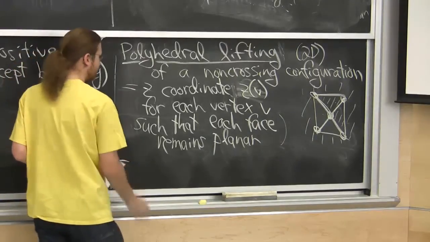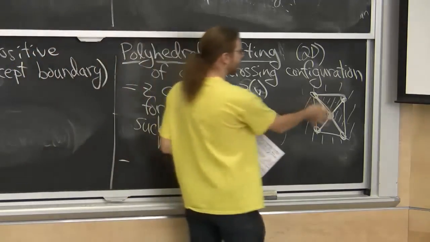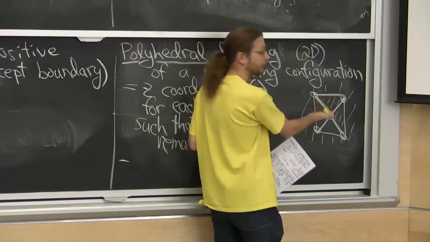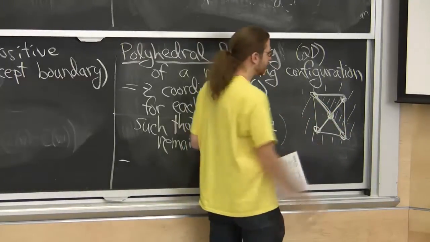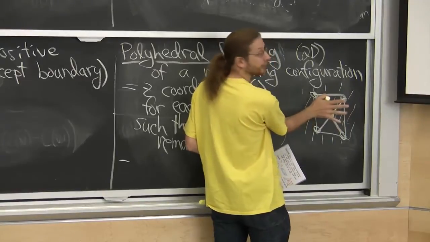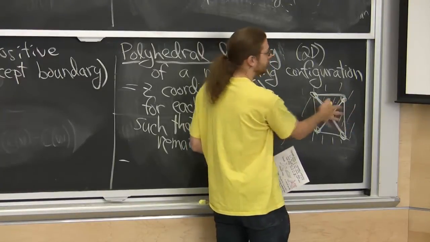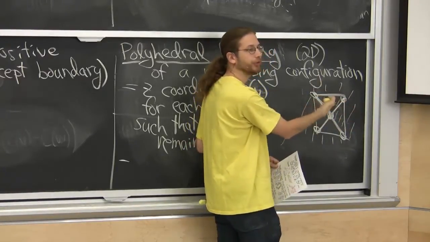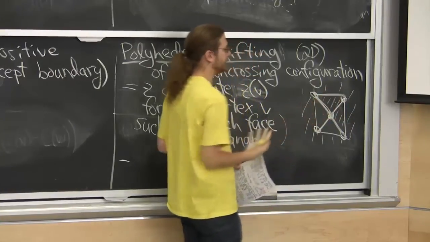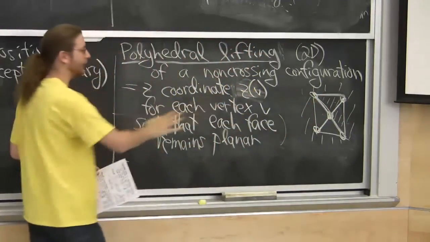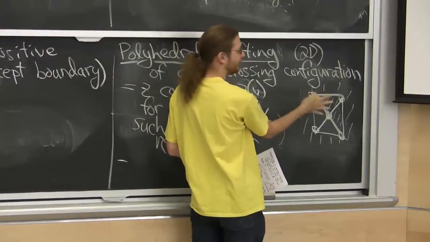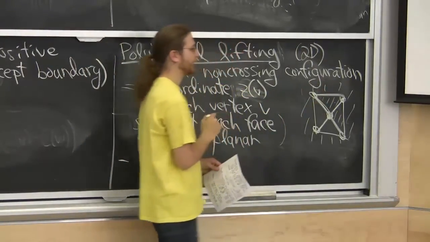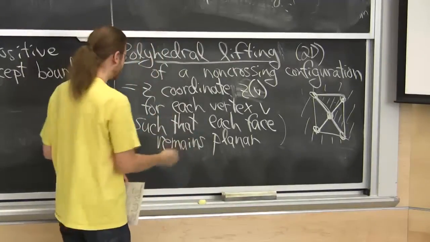One thing you can do, there's some freedom here. For example, you could not lift them at all. Set all the z-coordinates to 0. That's fine. You could also just lift everything onto some other plane. And generally, you have a rigid motion freedom. You can't translate around, but you have 2 rotational freedoms, I think. I'd like to get rid of those.